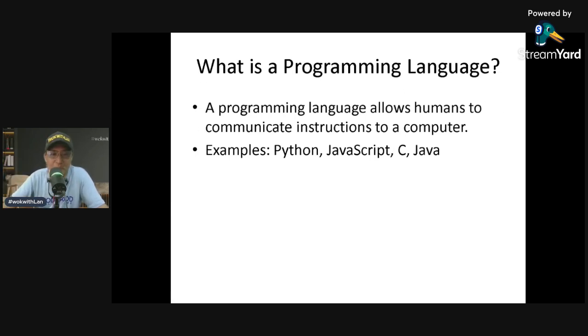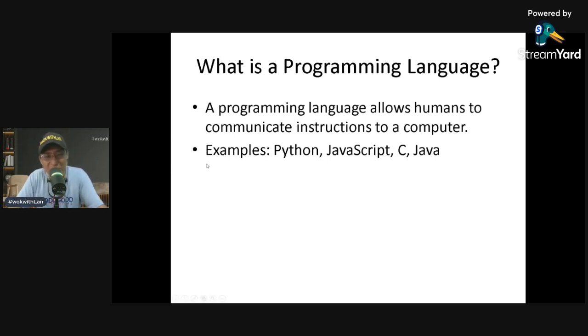So what are these programming languages? These are Python, JavaScript, C, Java, R, Lua, and more. There are lots of programming languages, maybe from A to Z. But Linux is not a programming language. That is an operating system.